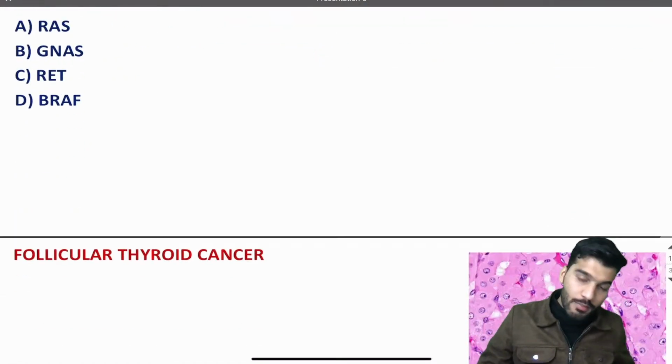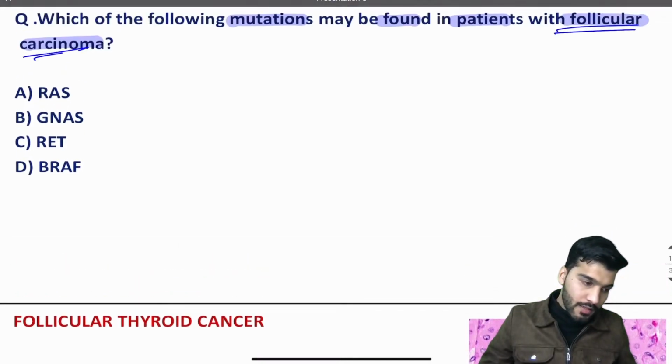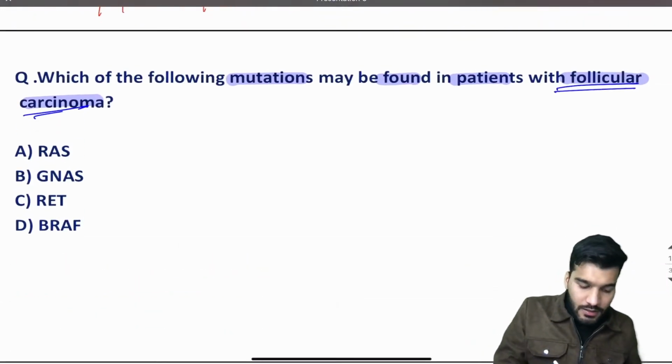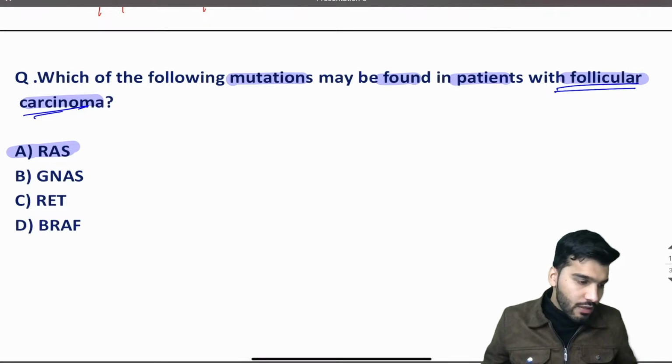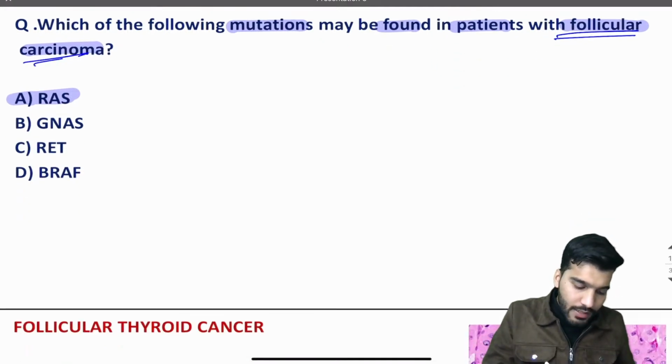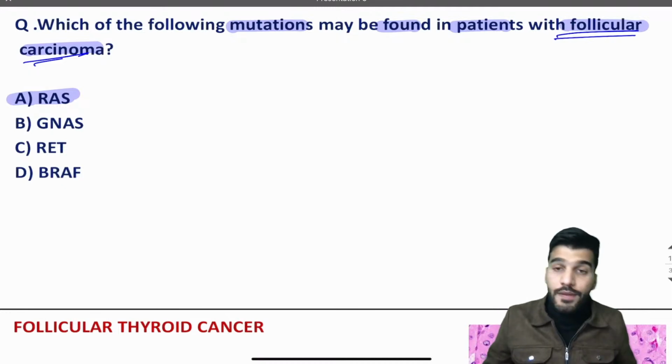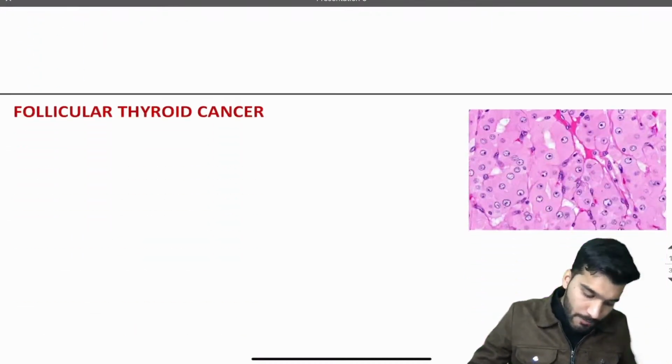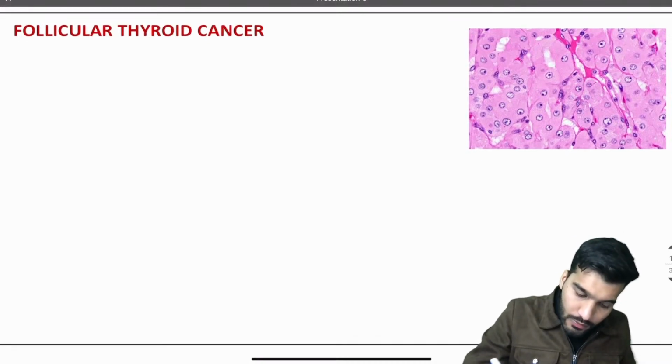Let's discuss follicular carcinoma. Yes, very right, it is a RAS mutation. Very good. Now let's discuss BRAF. We already discussed BRAF with the papillary thyroid carcinoma. Now let's discuss follicular thyroid cancer.